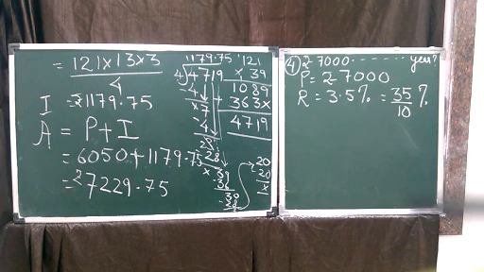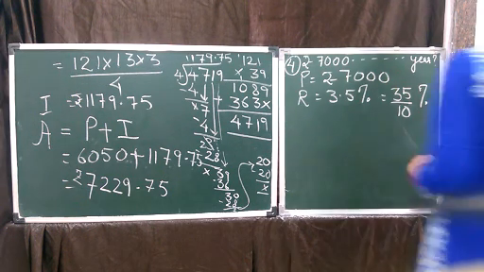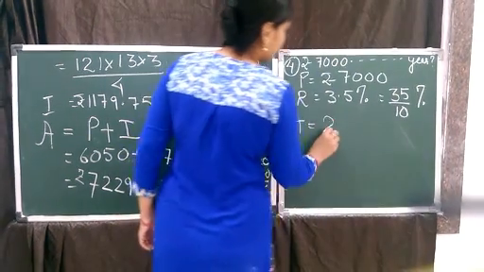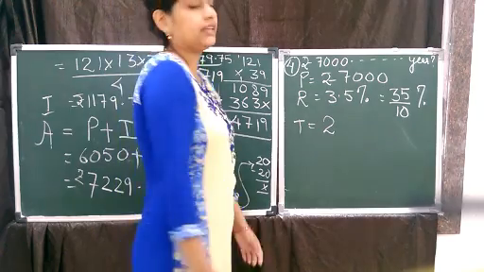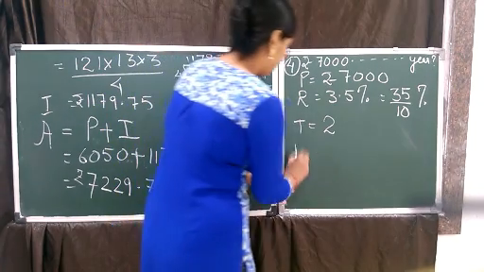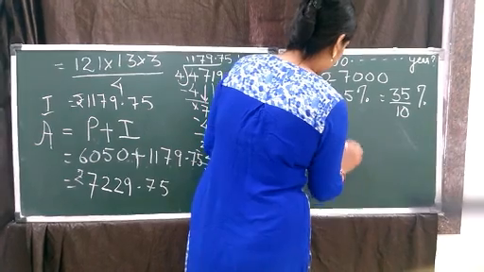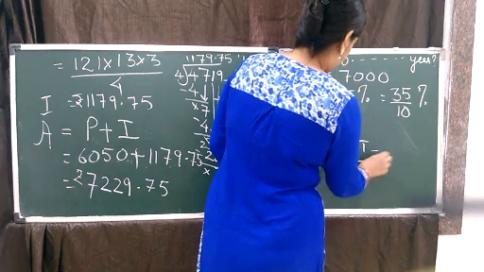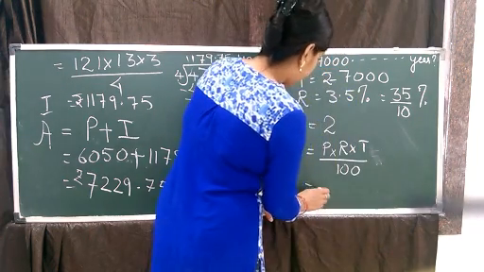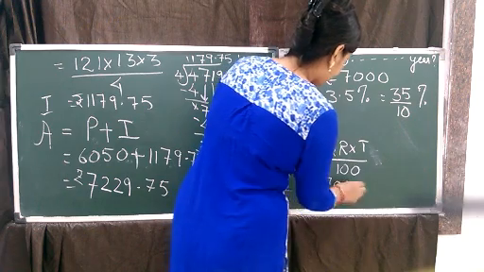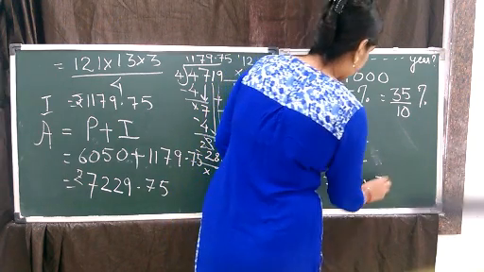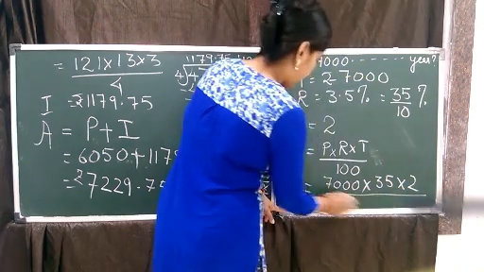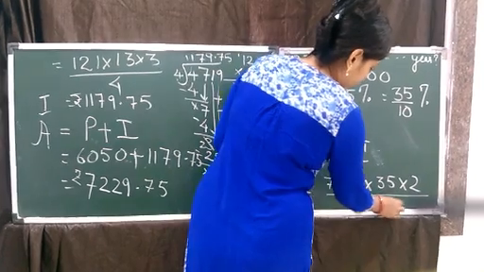Then borrowed for 2 years. Find the amount to be paid at the end of the second year. So time here we take second year. That means 2 years only. Right? So for finding the amount, first you have to find the interest. So interest I is equal to 7,000 into rate 35 by 10 into 2 and 100 into 10, you can see.